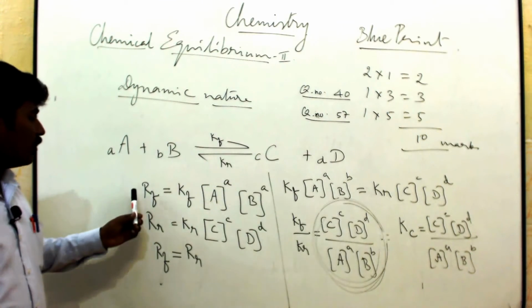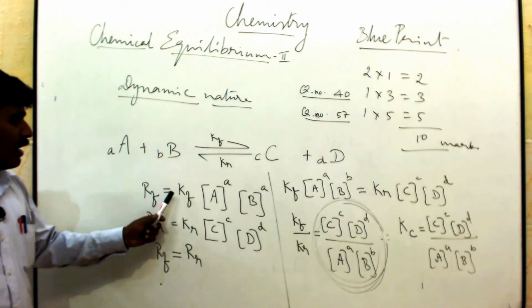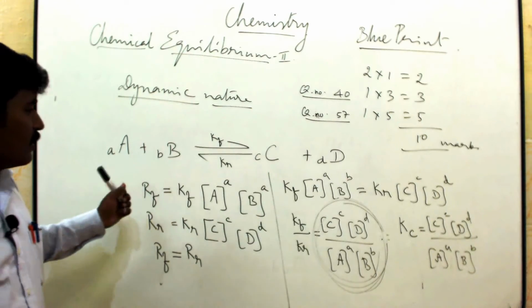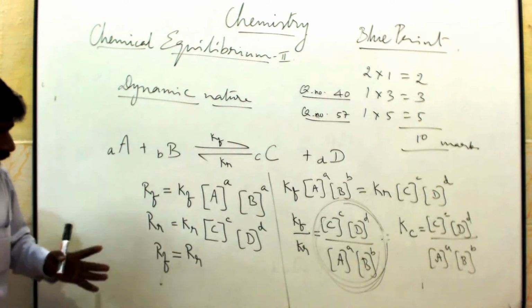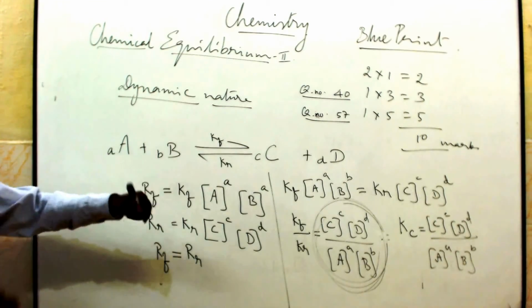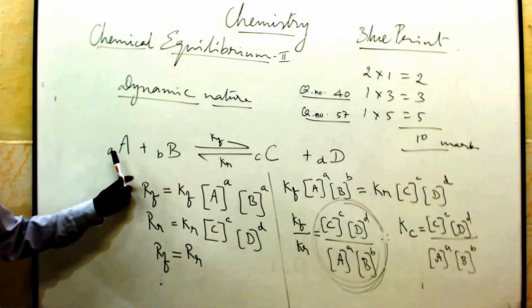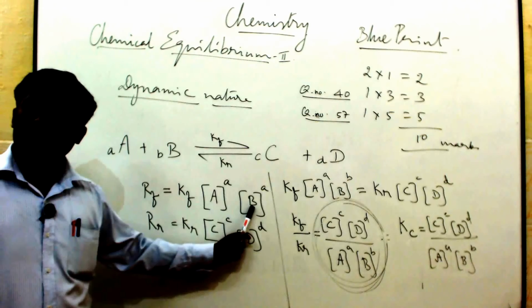Here the rate of forward reaction is equal to the rate constant for the forward reaction times the concentration of the reactant. So the forward reaction depends upon the reactant concentration, that is, the concentration of A and the concentration of B.